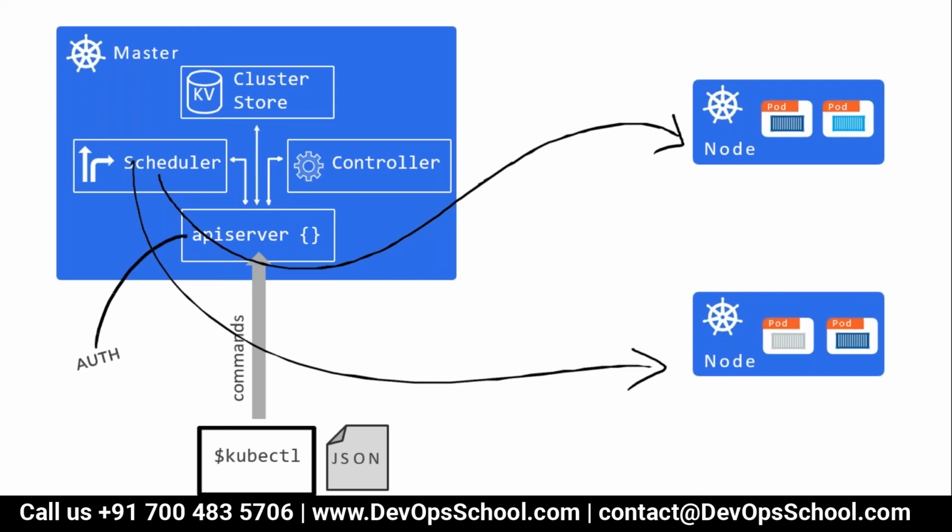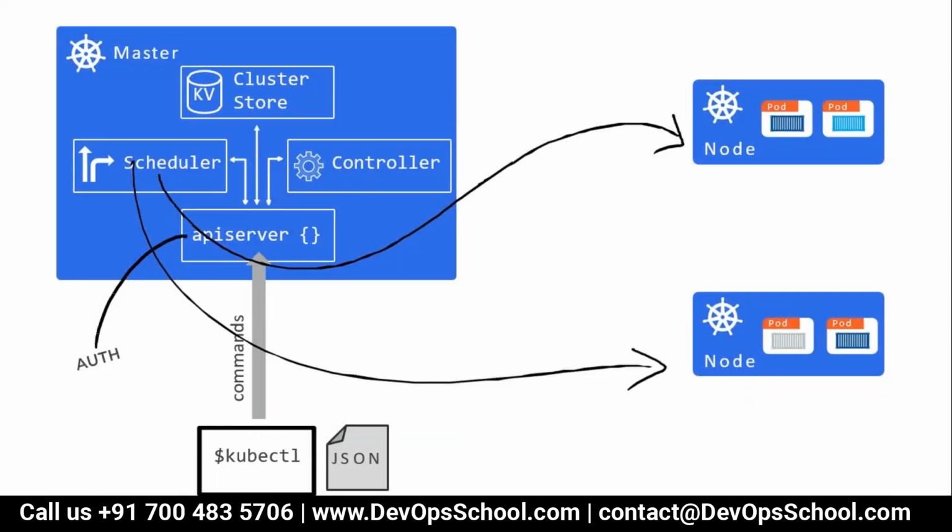You send requests from your laptop. Look at the screen. In your laptop, what you have is kubectl, and the JSON file which you created, that is called a package. You write it and send it to the API server. The API server stores it in the cluster store. The controller manager reports back the state of the cluster in the worker. If there is a mismatch, the scheduler does the work based on the instructions from the API server. So this is a slightly more elaborate format of the Kubernetes cluster.